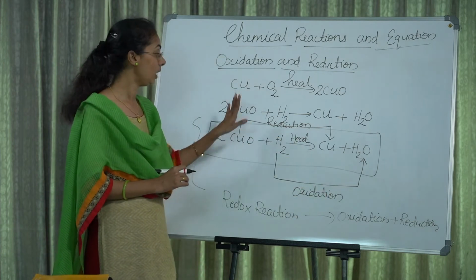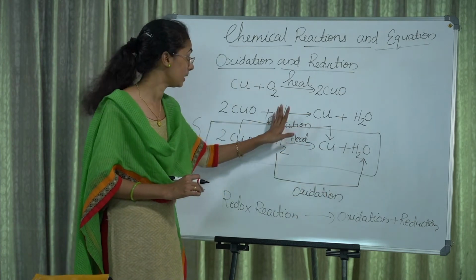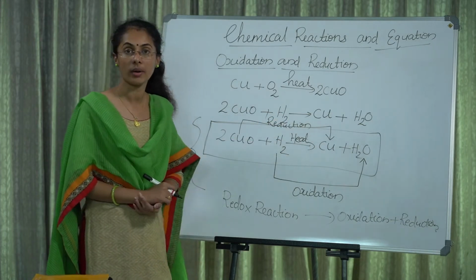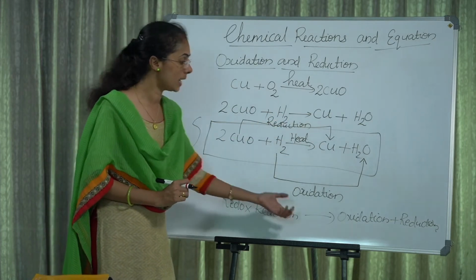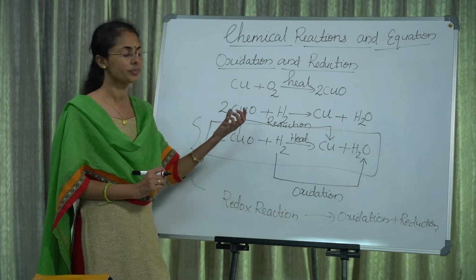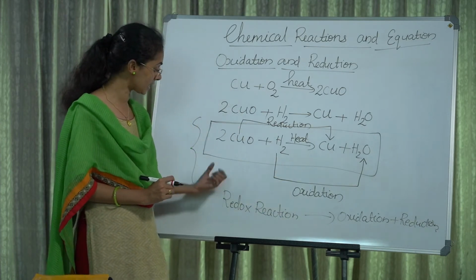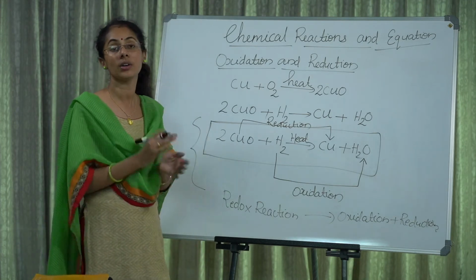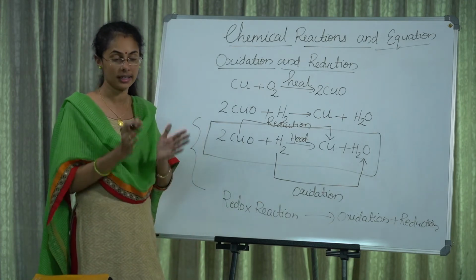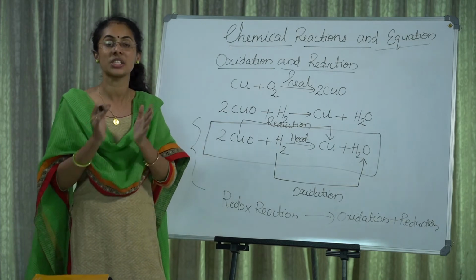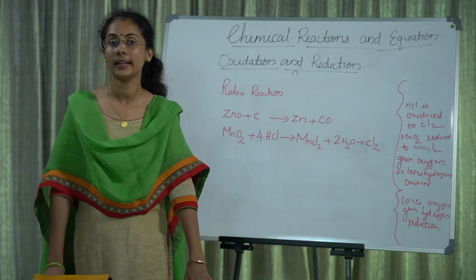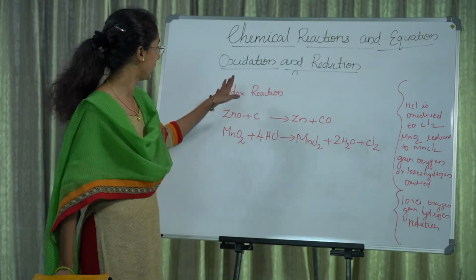And copper oxide loses oxygen and converts into Cu, so that process is known as reduction. Then oxidation and reduction combine and form one reaction. That type of reaction is known as redox reaction. One reactant oxidizes and the other reactant reduces, and that is called a redox reaction.